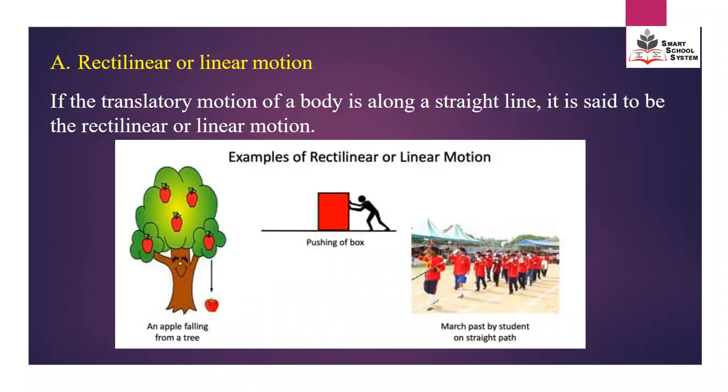The first type of translatory motion is rectilinear motion or linear motion. If the translatory motion of a body is along a straight line, it is said to be rectilinear motion. In the picture, you can see that all the movements are along a straight line. So this type of motion is called rectilinear motion. Or we can say, if the whole body moves from one place to another place on a straight line, that will be called rectilinear motion.